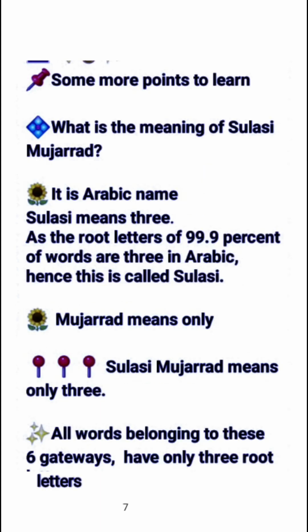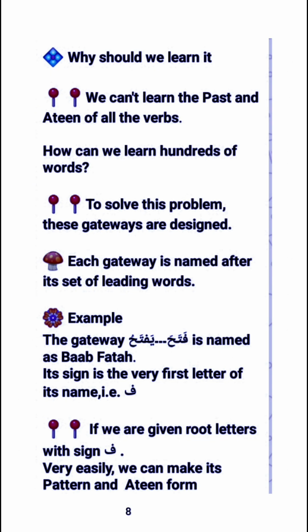Some more points to learn. What is the meaning of Sulasi Mujarrad? We have learned it. It is an Arabic name. Sulasi means three, as the root letters of 99.9% of words are three in Arabic. Hence, this is called Sulasi. Mujarrad means only. So, Sulasi Mujarrad means only three. All words belonging to these six gateways have only three roots.